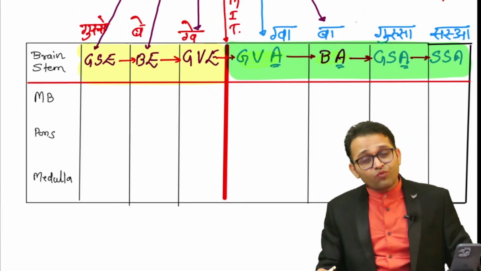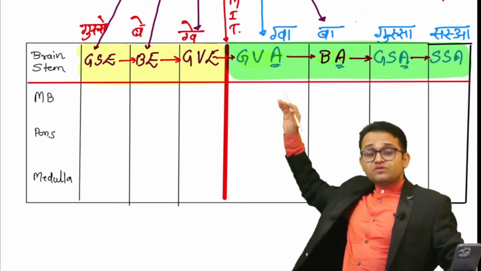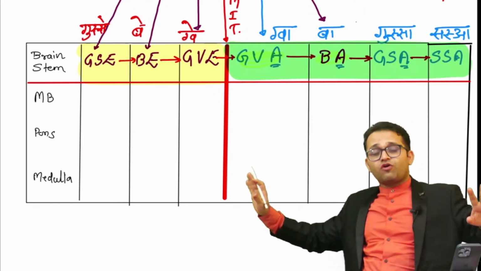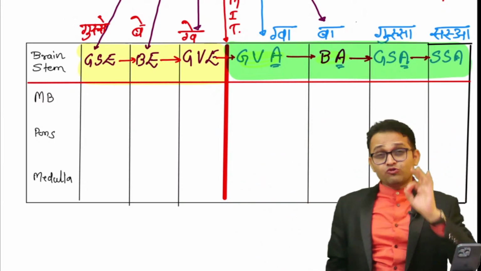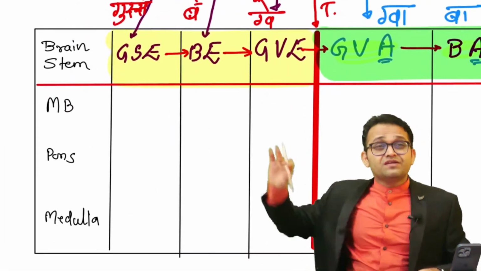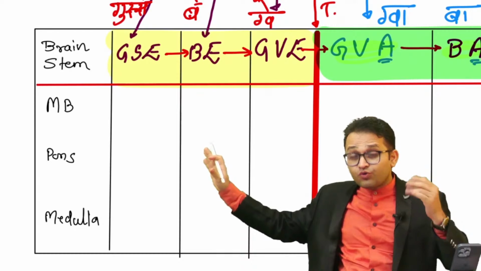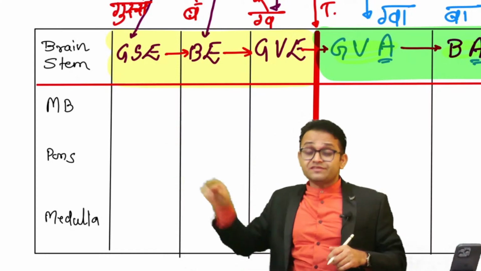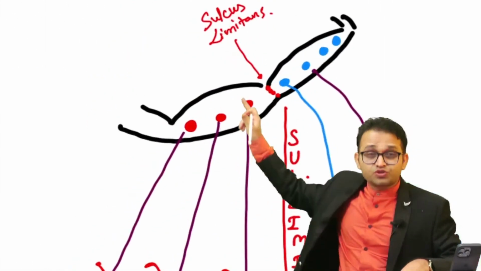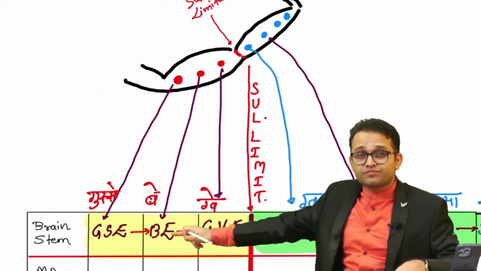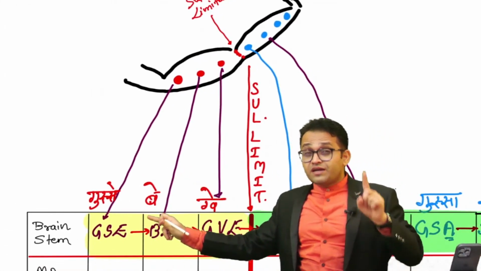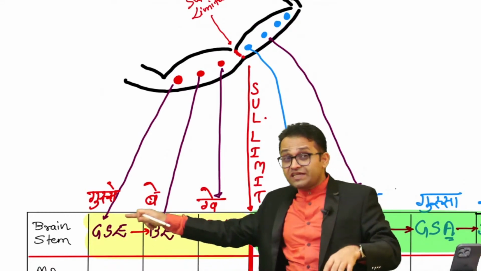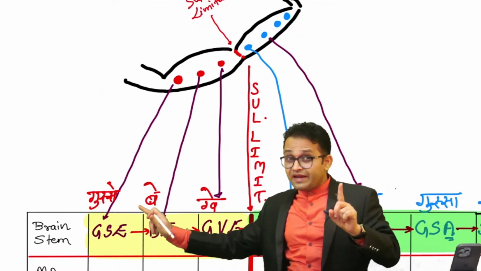Okay. One more very good thing, I will teach you that general visceral efferent and branchial efferent both will get fusion. Fine, sir, we are clear in all this concept. Now what are the cranial nerves? Now use common sense. First, general somatic efferent: which cranial nerve nuclei are located there? Just think about it, sir. It is medial most in our brain stem. Can you see? It is medial most. It is somatic efferent. Definitely it will supply those structures which are derived from the somites. That's somatic. And this will be motor.